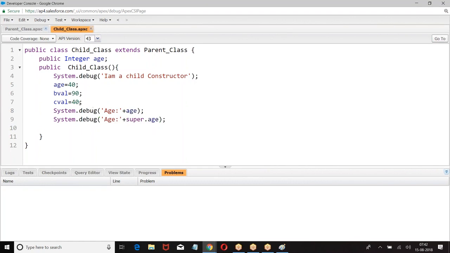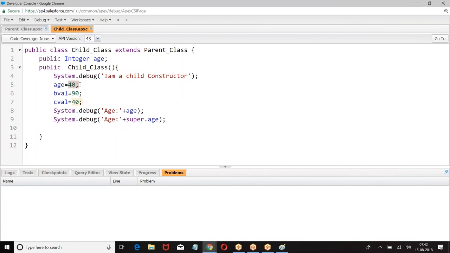Now let us see. So here we are using what? Super. This means that object variable. When a parent class and child class both have the same variable, the child class will dominate the parent class. So when I say age, 40 will come.